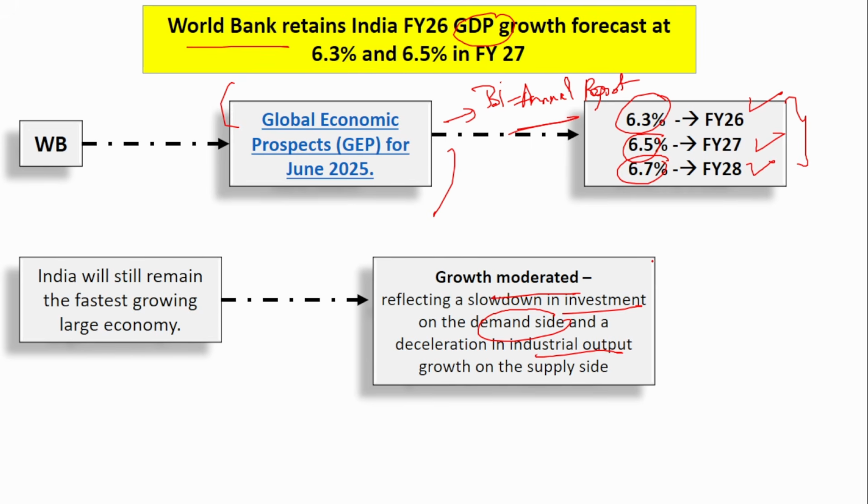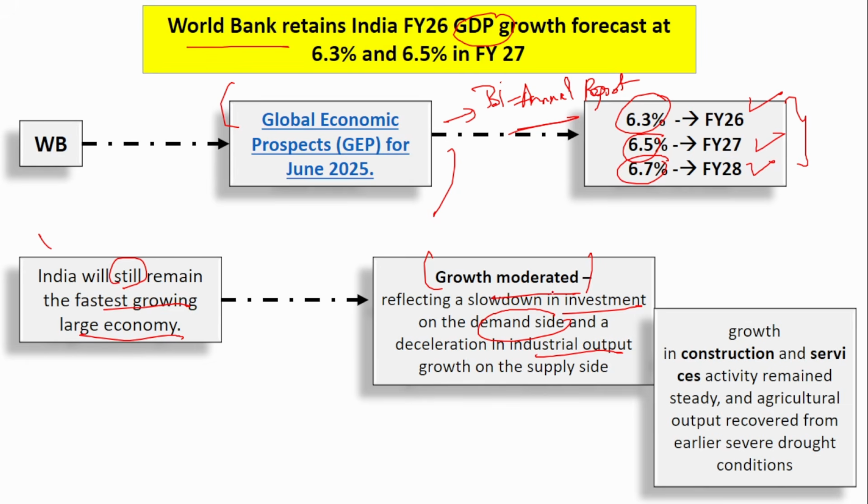Even though they have reduced the GDP projection, one thing to note is that India will still remain the fastest growing large economy. Even after this lowering of the GDP projection, India will still remain the fastest growing large economy. Though growth moderation is observed, certain factors will compensate for it, such as growth in construction and services activity remaining steady, and agricultural output recovering from the earlier severe drought condition. So the agricultural output will be good, and there will also be growth in construction and services activity.